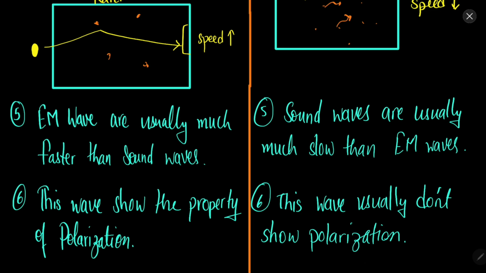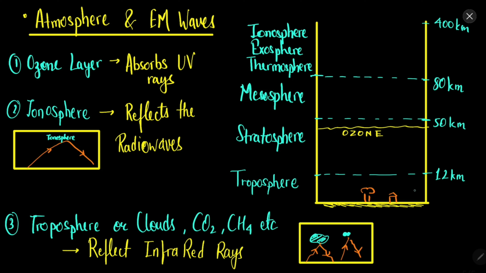Now let's discuss our atmosphere and how the electromagnetic waves interact with the atmosphere. On Earth there are multiple layers of the atmosphere. The layer in which we live is called the troposphere. In the troposphere there are plants, there are houses, there are clouds, there are mountains, all these things are in the troposphere. From Earth's surface up to approximately 12 kilometers the troposphere is there.